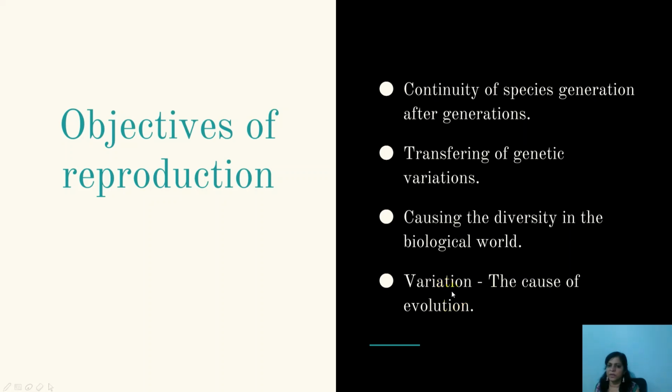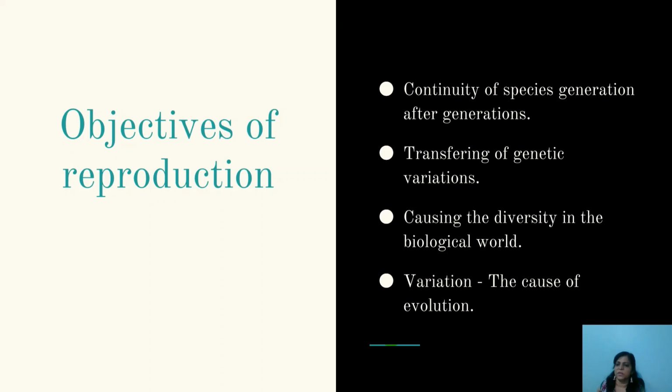That is, reproduction is needed for evolution. So I repeat the objectives of reproduction: first, continuity of the species generation after generation; transferring of genetic variations; because of these variations, diversity in the biological world; and because of the variations, evolution is caused.